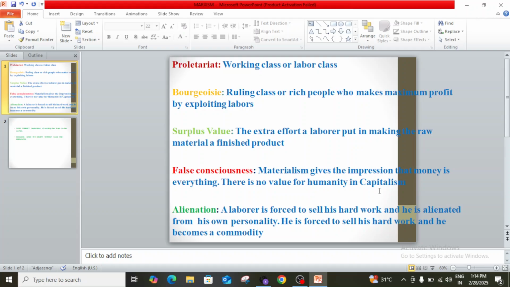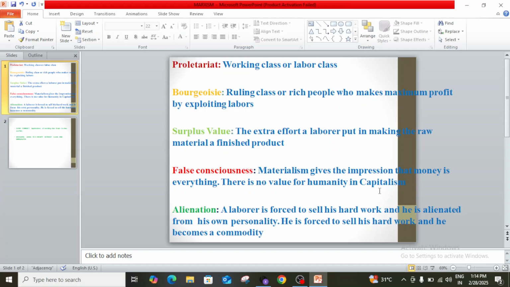Thus the product becomes more valuable than the raw material when it becomes a finished one. What the laborer additionally adds is called surplus value. So when a laborer works in a factory, he changes the raw material into a finished product, and what he adds to make it a perfect finished one is called surplus value.